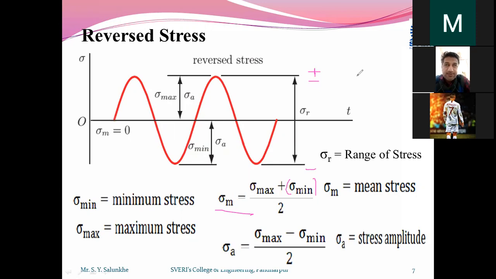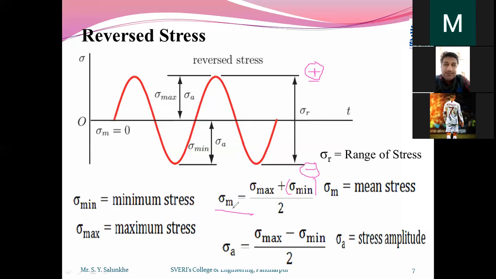Here also it is force divided by area, but we assume that compressive stresses are negative and tensile stresses are positive, just for the sake of understanding and mathematical calculations.